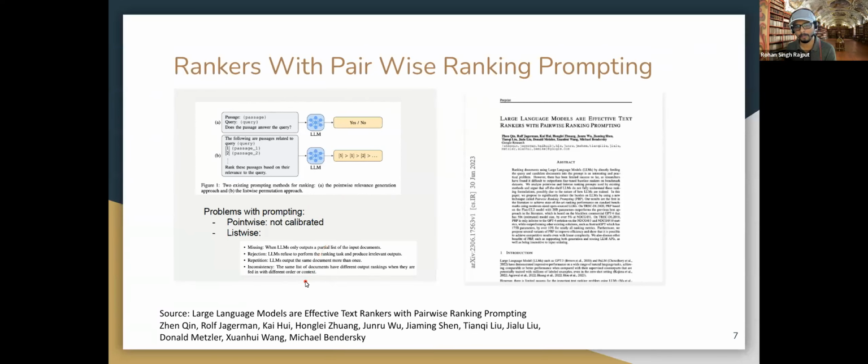It refused to perform, refused to give any kind of ranking in some cases. There is a lot of repetition, and also inconsistency. Sometimes with the same prompt they were getting some ranking, but if you change a little bit of information, it completely changed the ranking of the list, even though there were no substantial changes in the metadata, right?